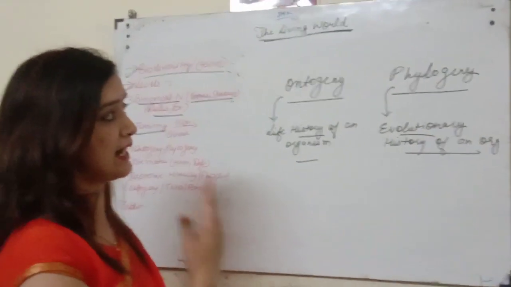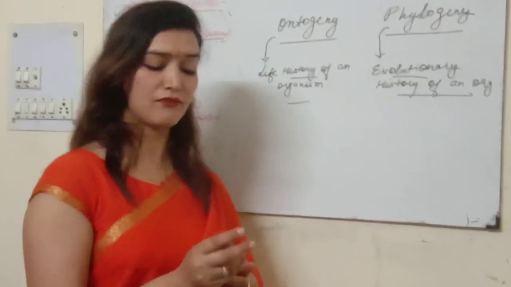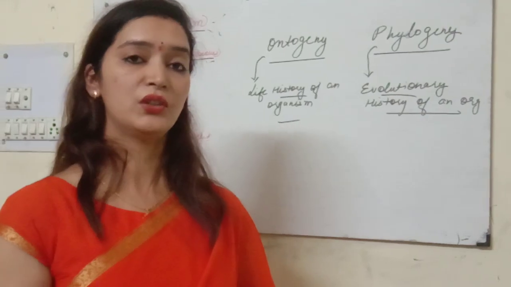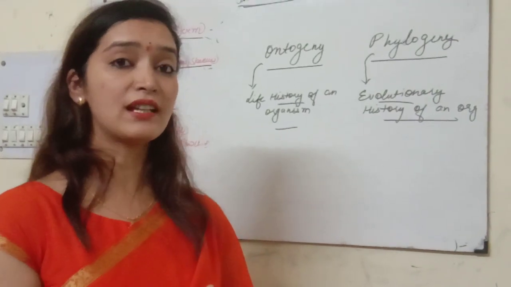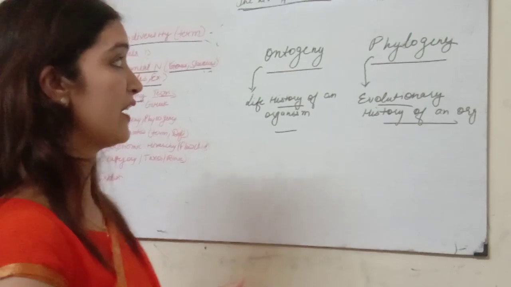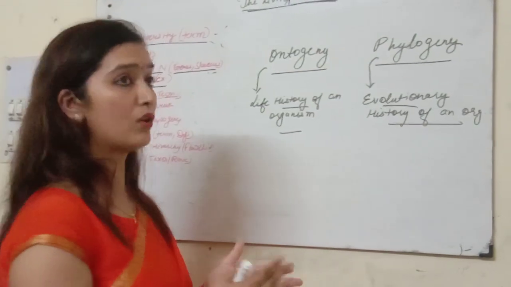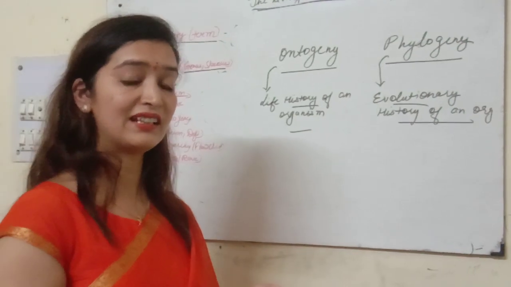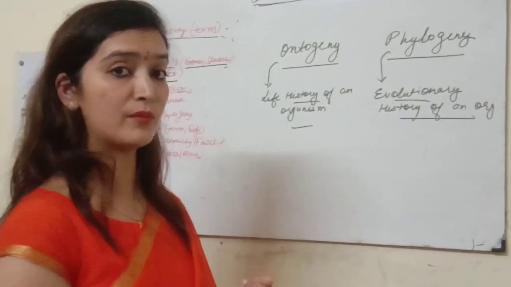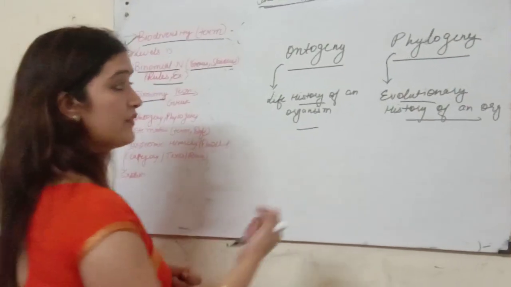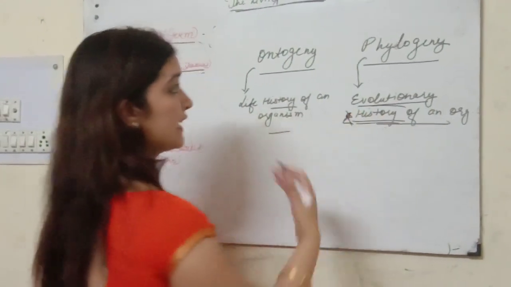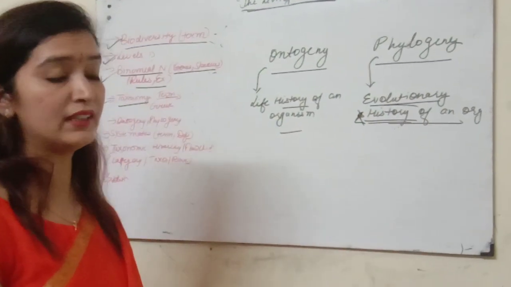Alright students, now we are explaining these terms with the help of an example. See students, if we see the development of the human embryo, all the stages through which it has evolved, we will see gills that are present in fish, we will see the tail during development, or different embryonic stages that are present in reptiles. So this gives the proof for the evolutionary history of the organism, that we have evolved through these animals.